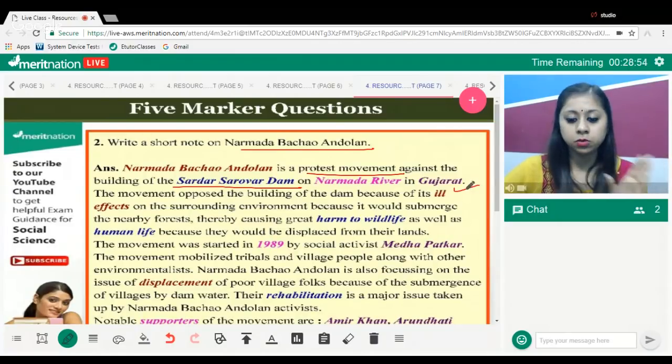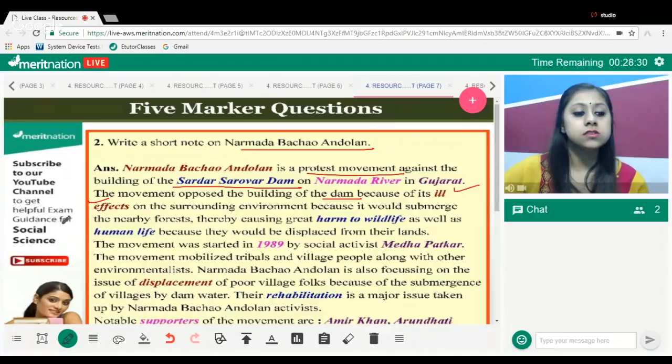Of course, you would come to know that it is the Narmada River. Yes, you need to remember the movement was against the building of which dam? Sardar Sarovar Dam. Fine. The movement opposed the building of this dam because it had ill effects on the surrounding environment. Fine. Why? What are some of the ill effects of it?